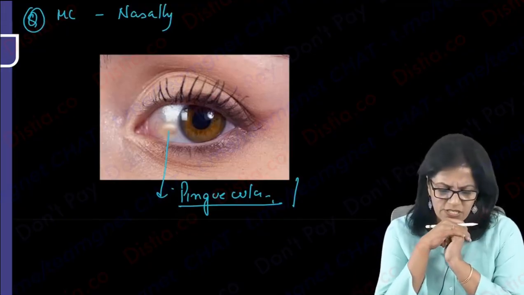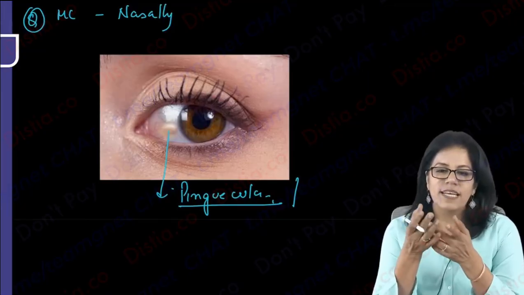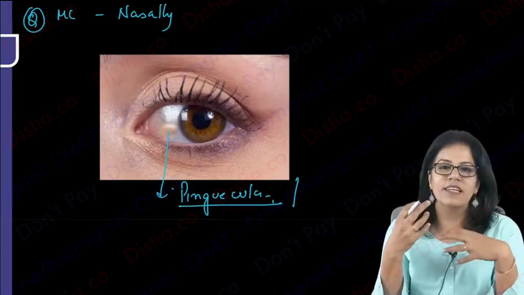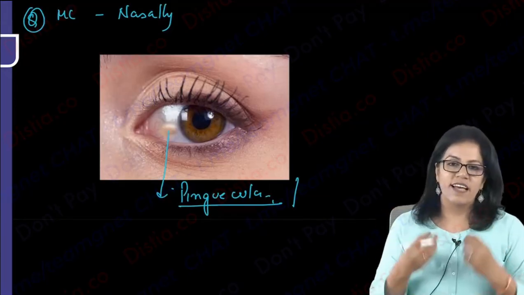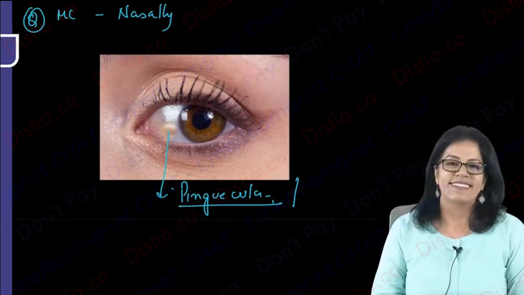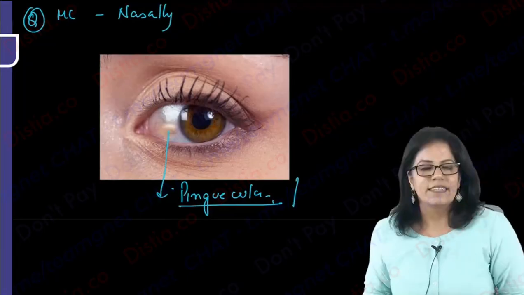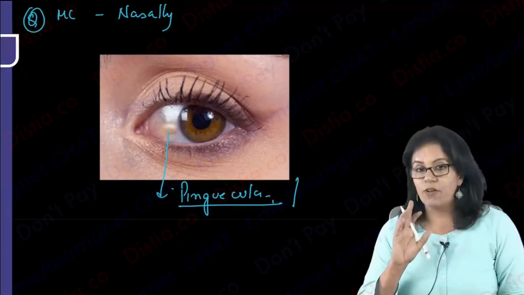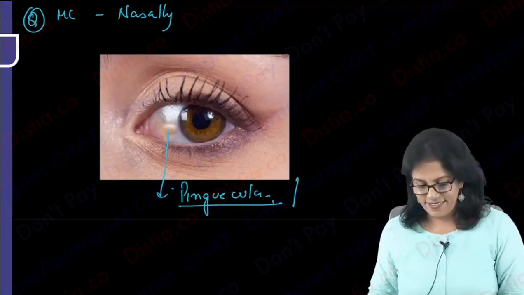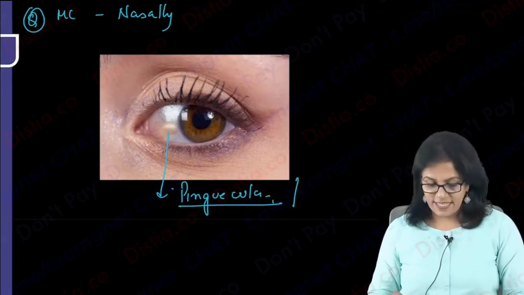Excision is generally not preferred. If you want to excise, you may excise it also. But people are generally apprehensive about getting a surgery done in the eye, and because it is not causing much problem, it's generally left there. These are the points they will ask you for pinguecula. And very important, it will not encroach the cornea. Done? Okay.